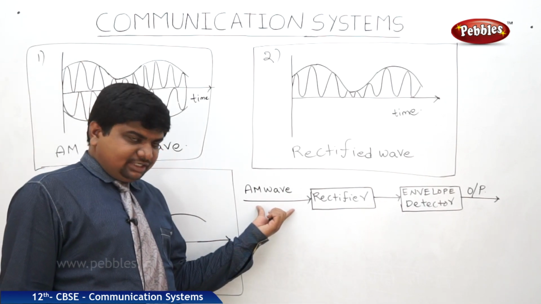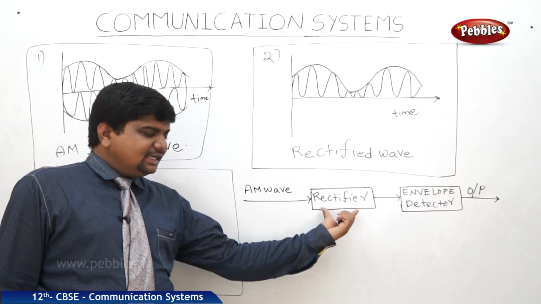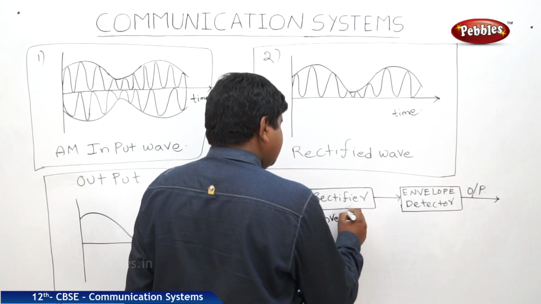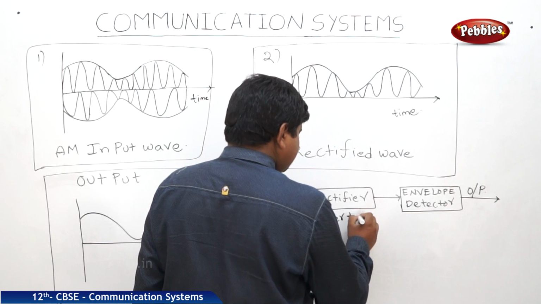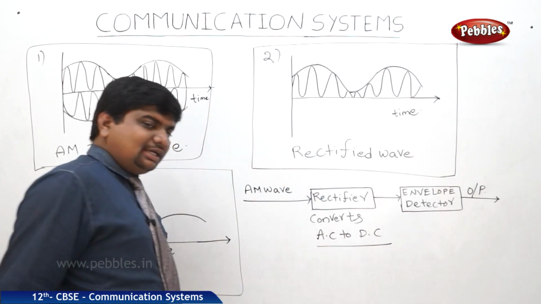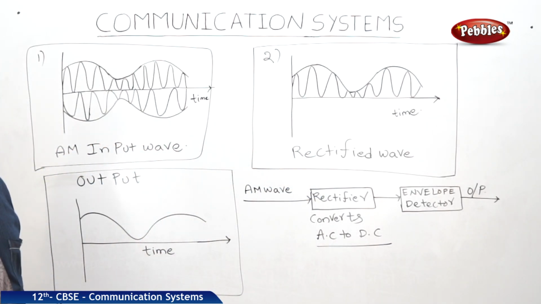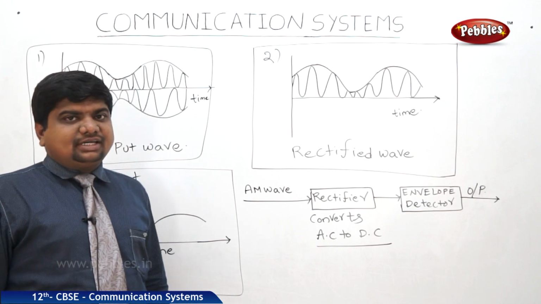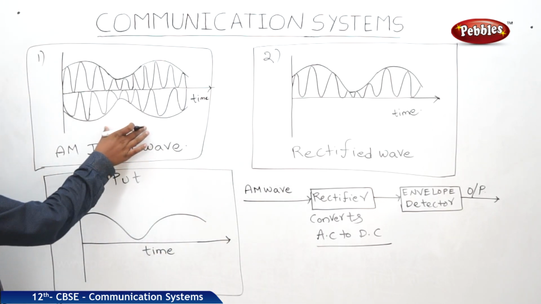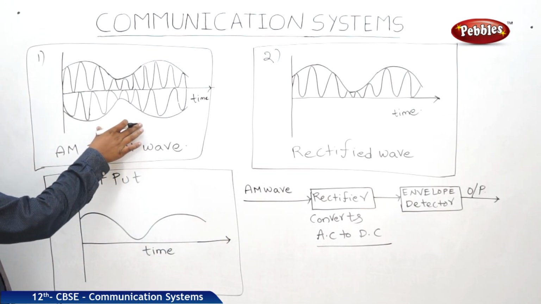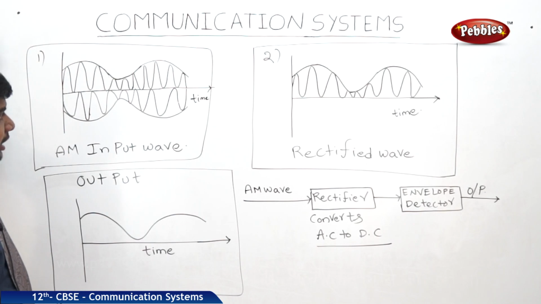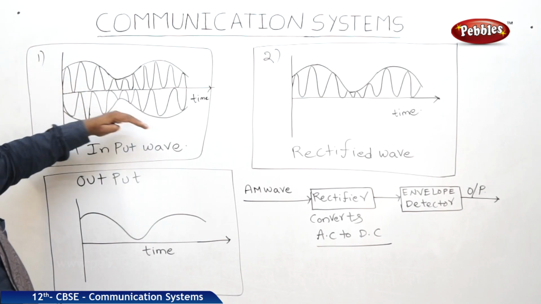Actually, this is the amplitude modulated wave. This amplitude modulated wave is connected to the rectifier. What is the use of the rectifier? It converts AC to DC, alternating current to direct current. So the amplitude modulated wave is the input wave. This is the graph. See the amplitude variations above and below the principal axis. It is the input wave.